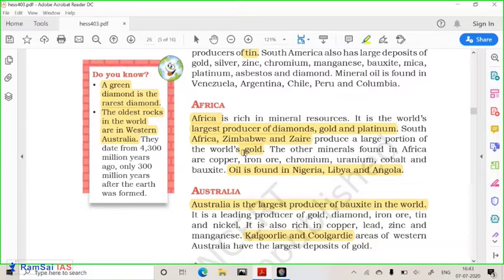Since ancient times, India was one of the huge producers of diamond, but after the colonial and Mughal era, diamond production has reduced in India. It is said that in ancient times, gold and diamonds were found in huge quantity in India. But now, in the current era, huge quantities of diamonds are found in Africa. There are red diamonds, pink diamonds, green diamonds. Green is one of the rarest of the rare diamonds. They are found in Africa.